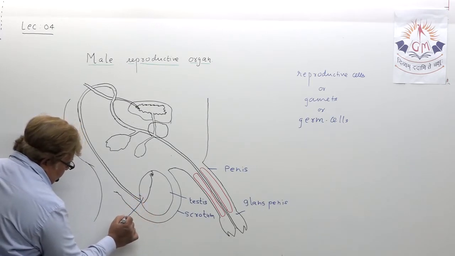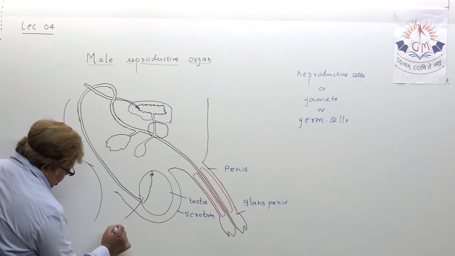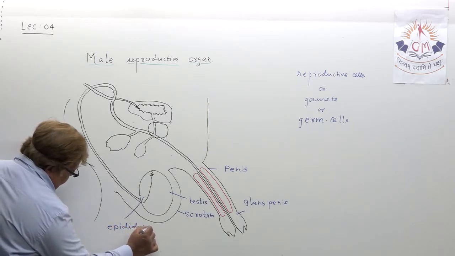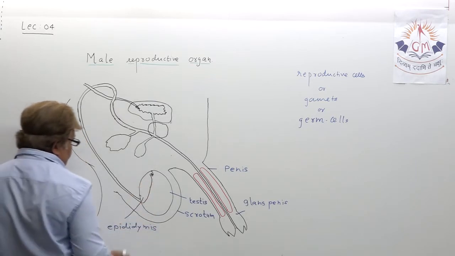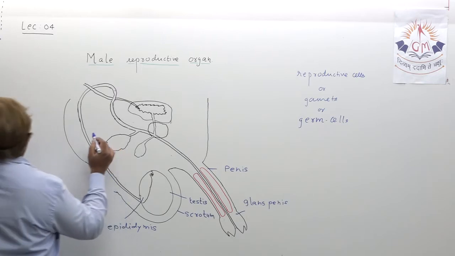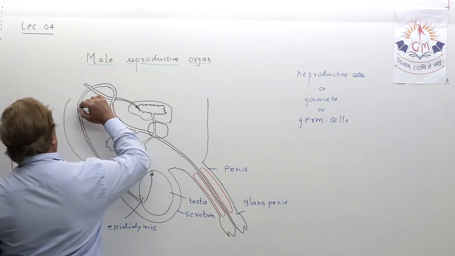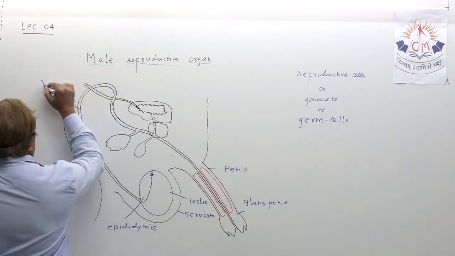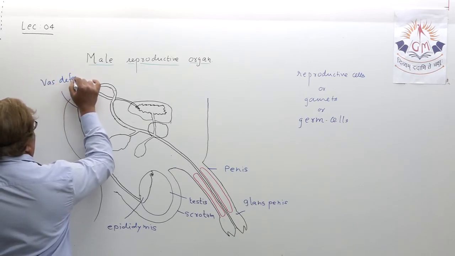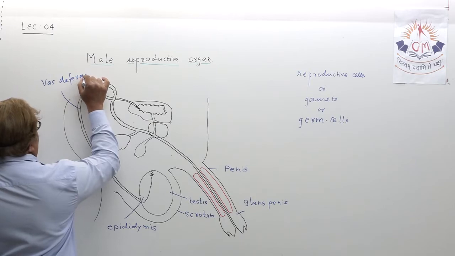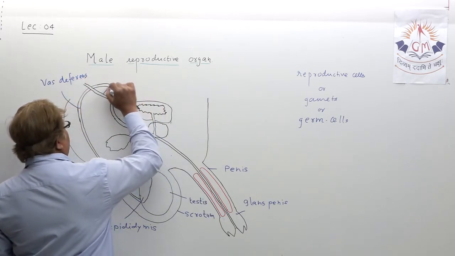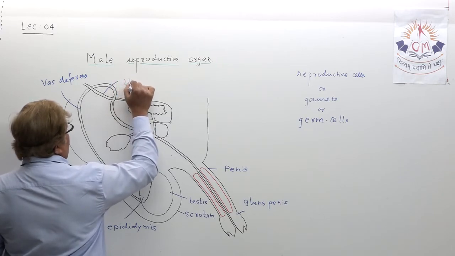This is called epididymis, where sperms produced by the testes are temporarily stored. This is called vas deferens. Okay. Then this one, my dear student, that is called ureter.